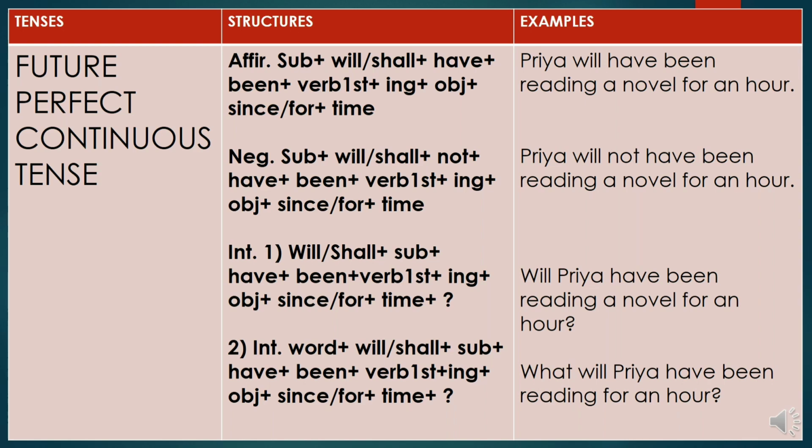Got it? Now see the last type, the interrogative only. The second way of writing interrogative sentences: we use the interrogative word at the beginning. So see, what will Priya have been reading for an hour? See, the first form of the verb, been, is used here, and the interrogative word is used at the beginning, so the object will not come. Got it? I think the four forms of the future tense are clear to you.